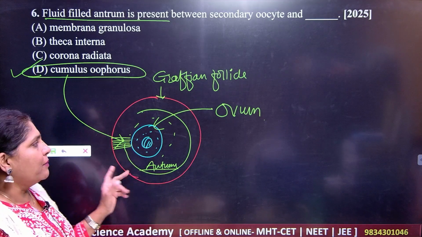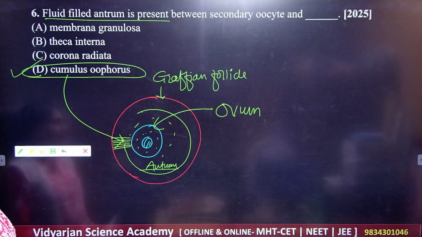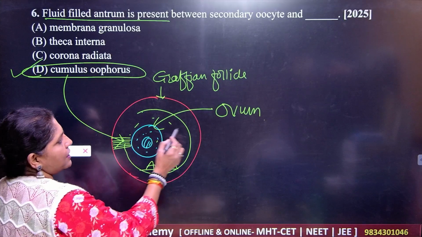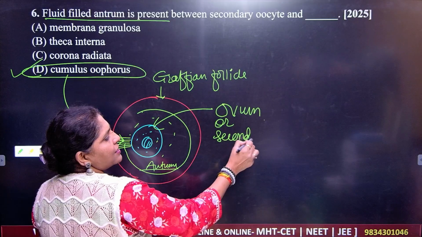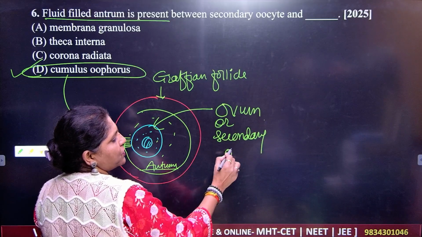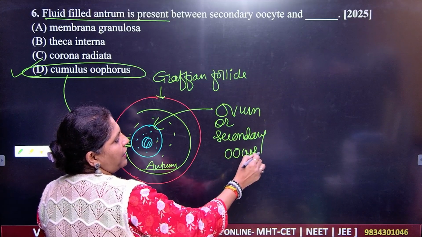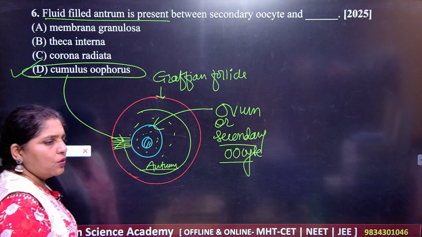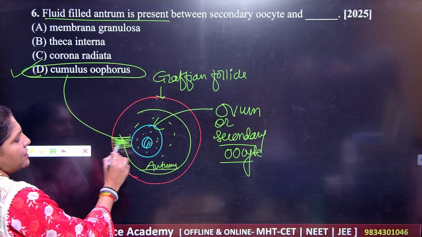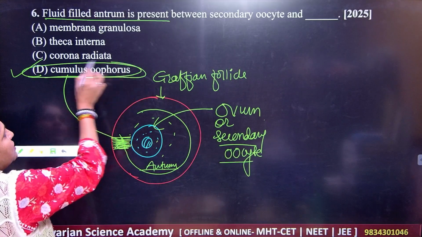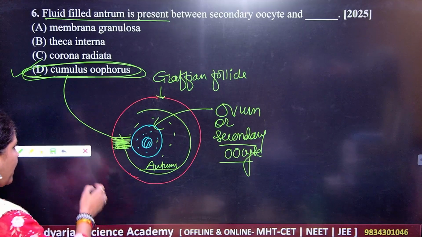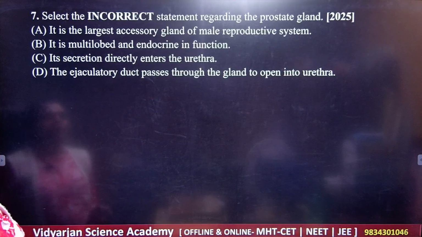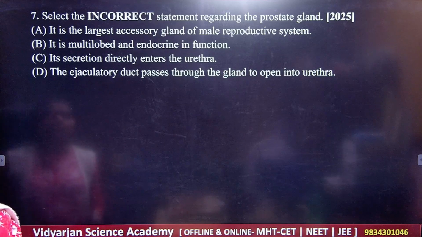Remember this very perfectly. So your answer here is the cumulus oophorus, the connection between the secondary oocyte and the Graafian follicle. Okay, which is the next one?